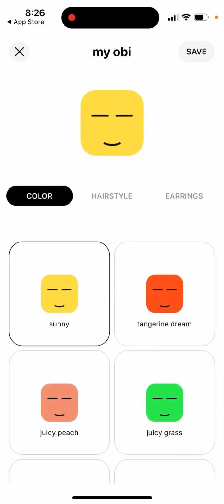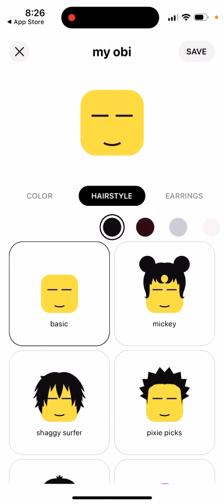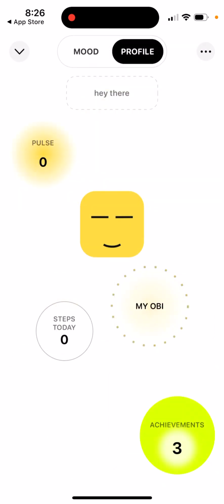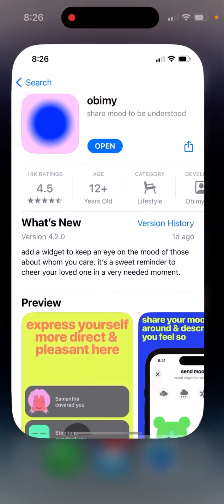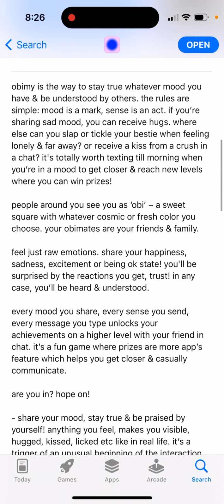And then you can also customize your Obi, your own profile. You can change your color. You can also change your different hairstyle and all of that. Also, I think some of these features are locked under premium subscription. And that's basically the new updated Obimy app, which you can try to get. Some period ago, it was quite high in the social media charts in the US, like in the top 10, maybe even 30 apps for some period, but now it's a bit down.